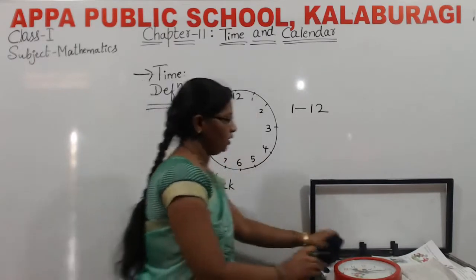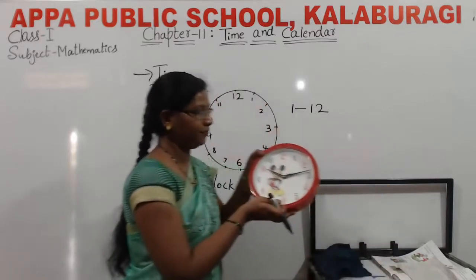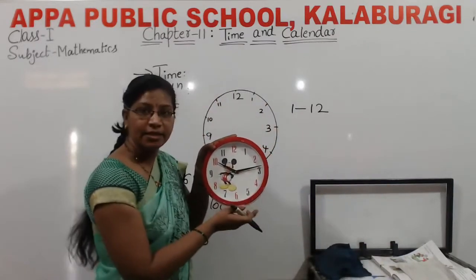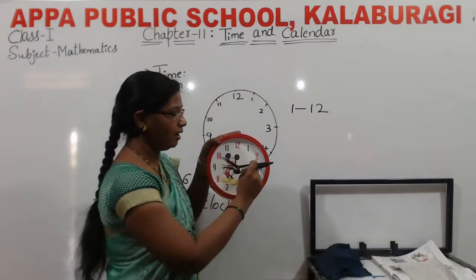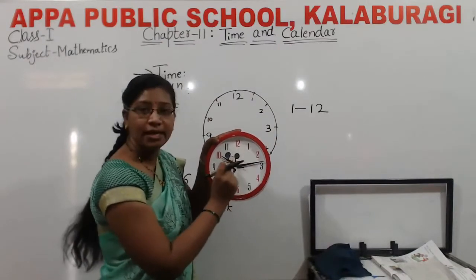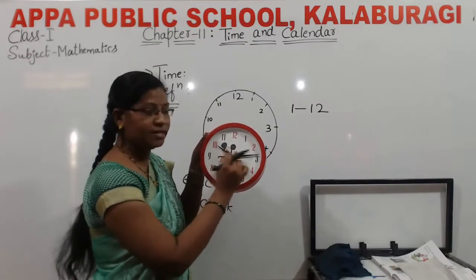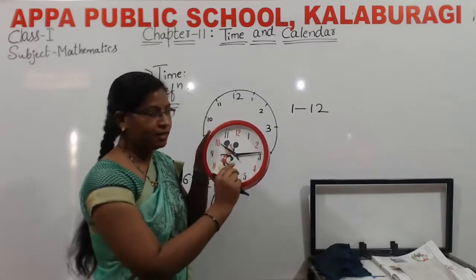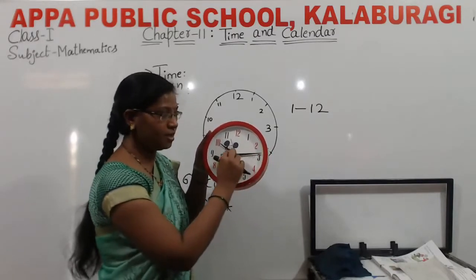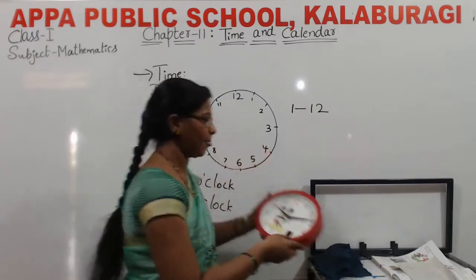In the clock you have seen two hands here. Actually it has three hands: the short hand, the long hand, and a thin hand. We are considering only two hands here. This is a long hand, this is a short hand.